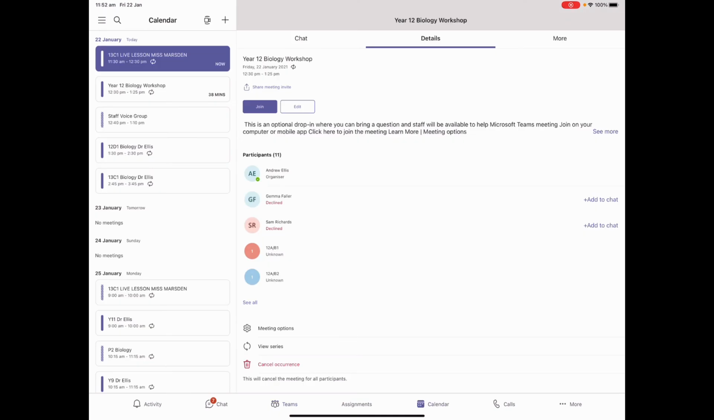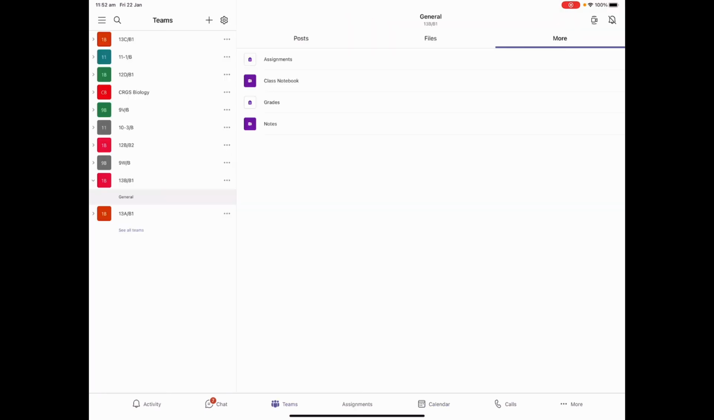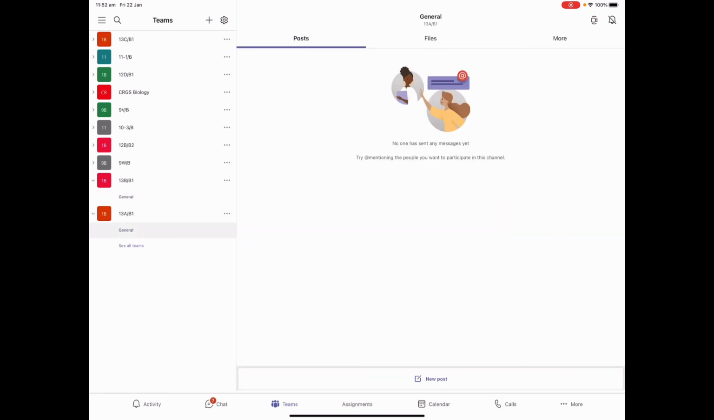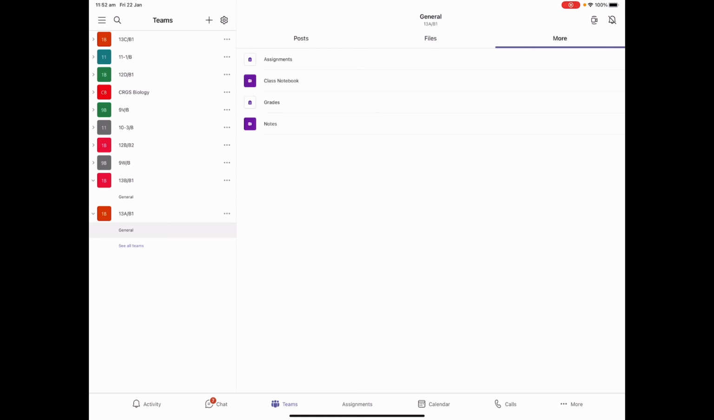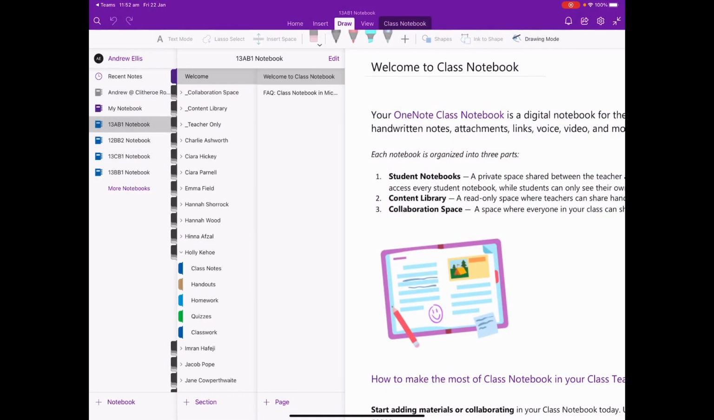I'm back into Teams. I'll go back to my calendar. So if I want to check another class, I click on Teams. And it's left me in this class notebook section, so I need to come back. So let's try 13A1 now. Click on General underneath its name. Again, that foxed me for a while. Click on More. That foxed me for even more of a while. And then click on Class Notebook, and it will bring up that class.